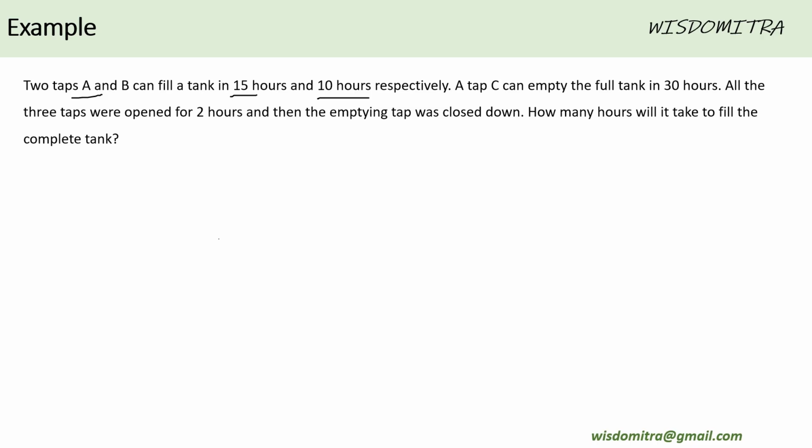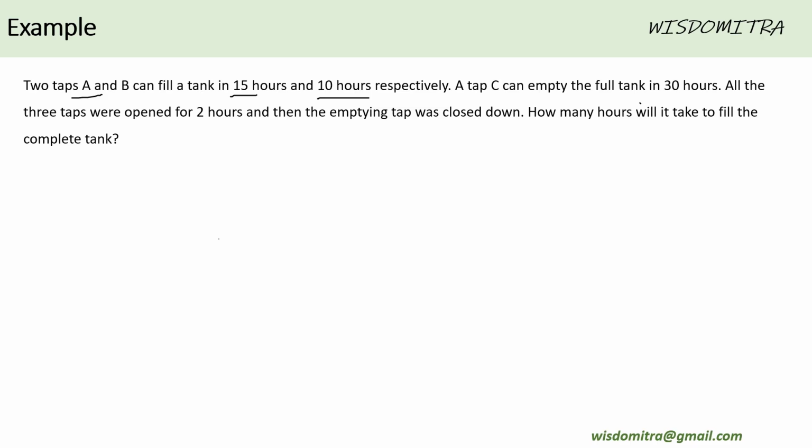Tap B fills 1/10 of the tub every hour, right? And tap C can empty the full tank in 30 hours. So all the three were opened for the first 2 hours. What does that mean? Let us see.